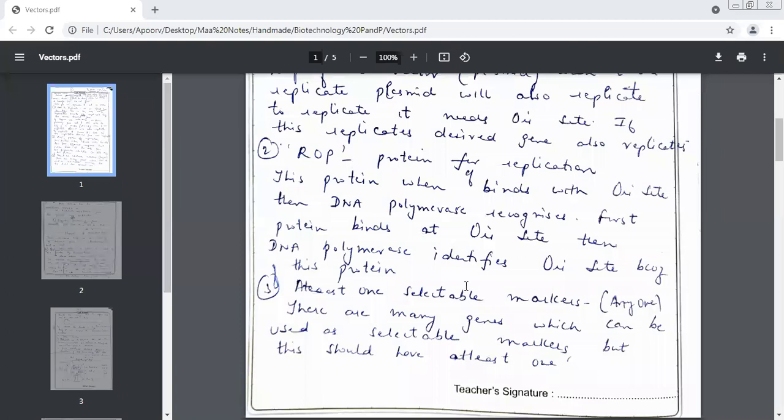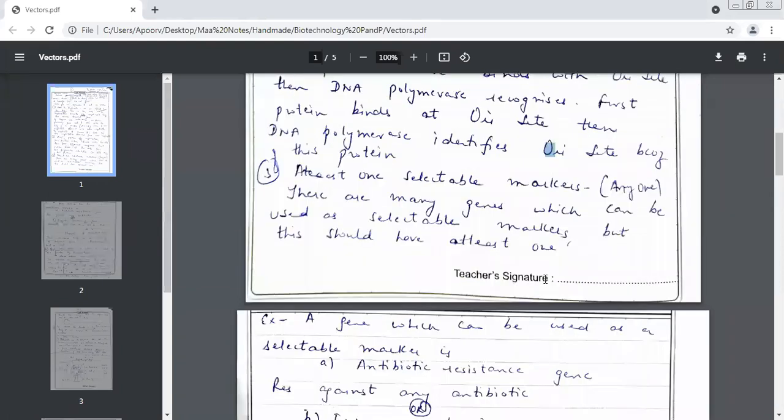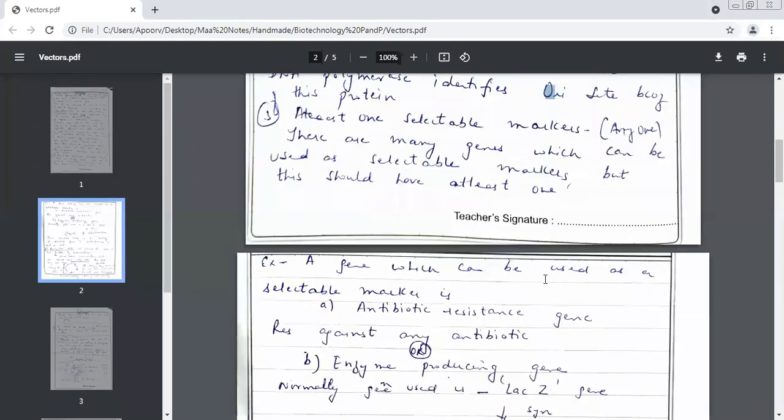Next, beta. They should have at least one selectable marker. This I was explaining when the class got over yesterday. You use markers in your notes and your books to highlight something, to immediately identify something.